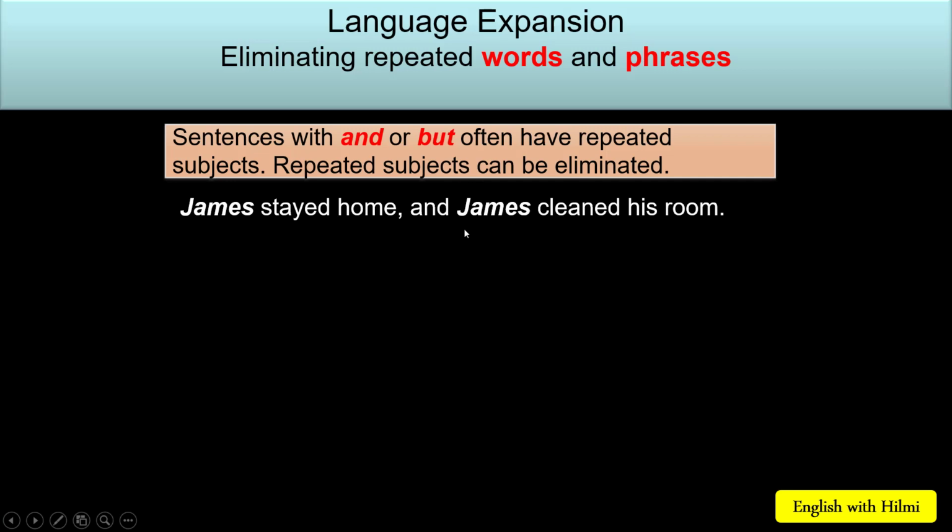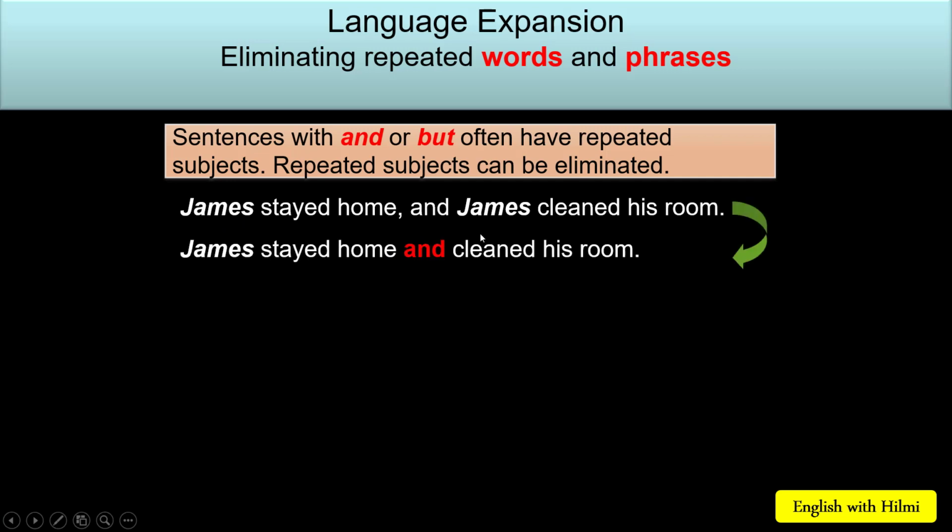As you notice, we have repeated subjects here: James. So: James stayed home and cleaned his room. So and or but is used to eliminate repeated subjects.